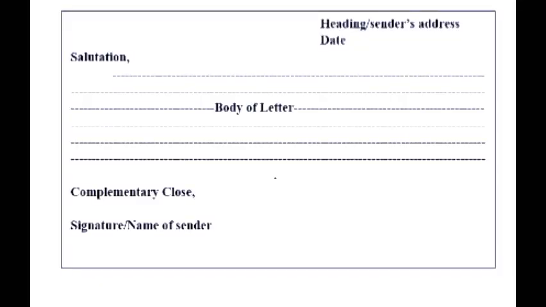So here we have an example of an informal letter. On the top of the page, to the right side, we have the heading or sender's address. Below that we have the date, and then to the left side we have the salutation or greeting. Then we have the body of the letter, where we may write anything. Below the body, to the left side, we have the complimentary close, and then we have the signature and name of the sender.